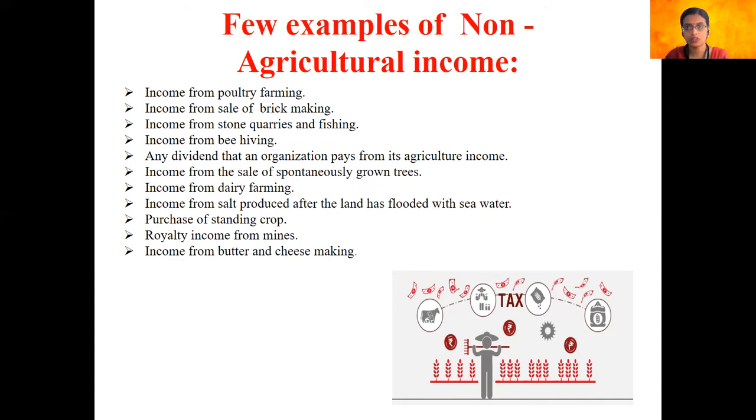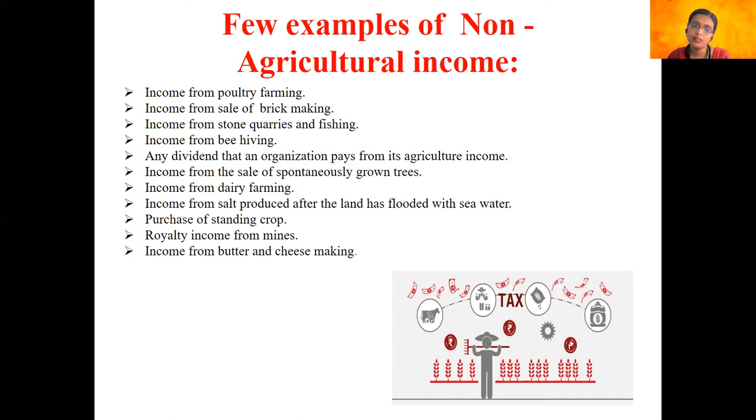This is not considered to be an agricultural income, because you as an individual have not put in any effort to grow those grasses. Okay, so any kind of trees or crops that grow spontaneously, and you try to sell those crops or trees and make money out of it, is not considered as an agricultural income, because we have not invested time nor money in order to cultivate that particular set of crops or trees.